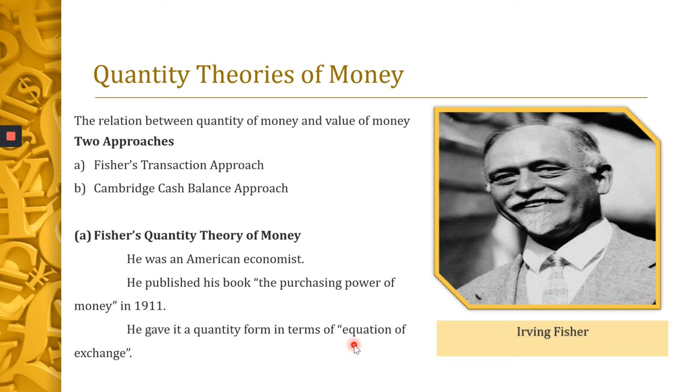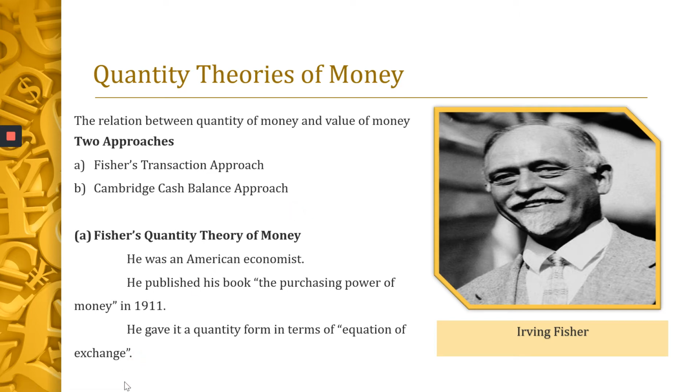But this theory, the quantity theory of money, dates back to the 16th century. It was propounded in the year 1588 by an Italian economist, Davanzati.